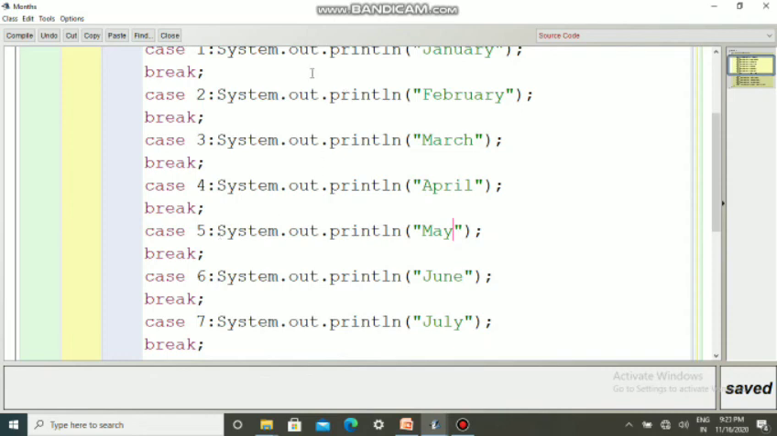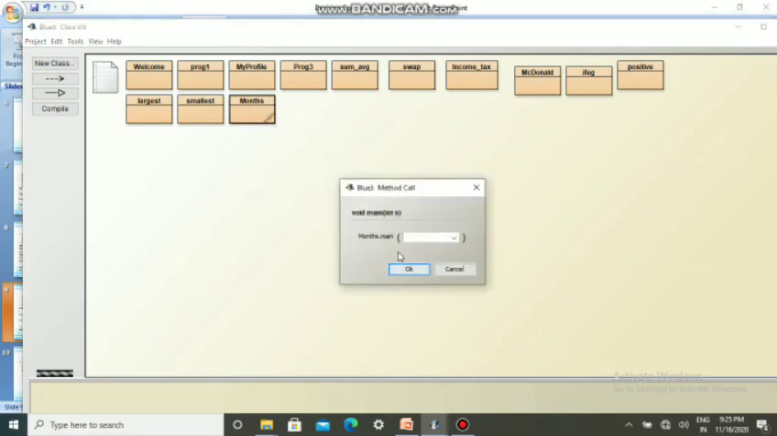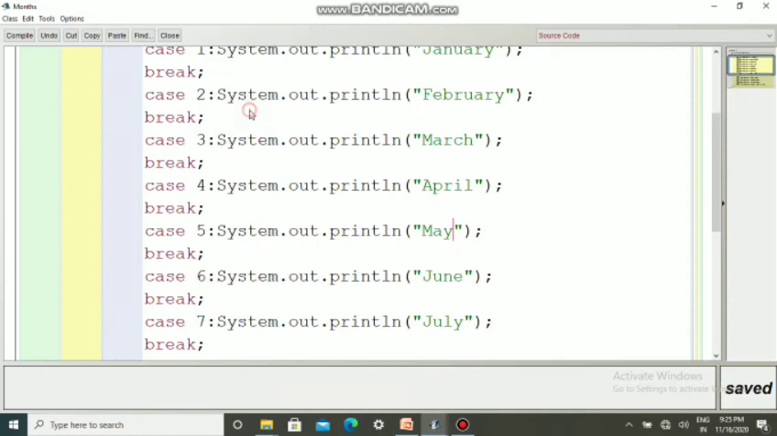So we'll see the output. Right click, void main. Here I'm giving 10. The 10th month is October. We'll see what the output is. October. So that is the output.